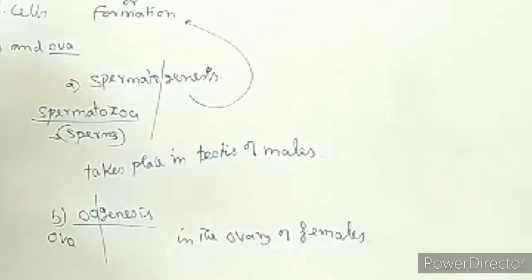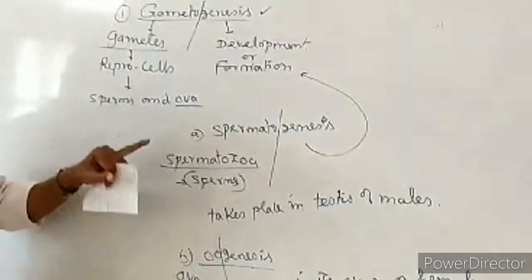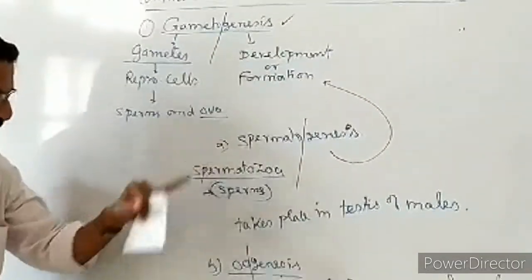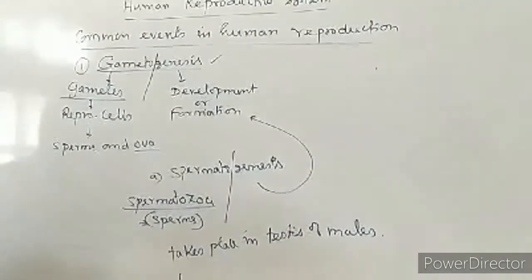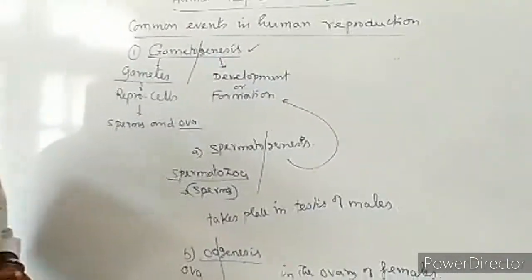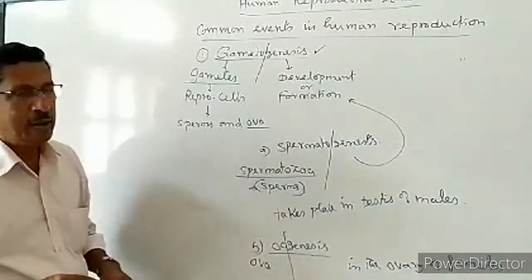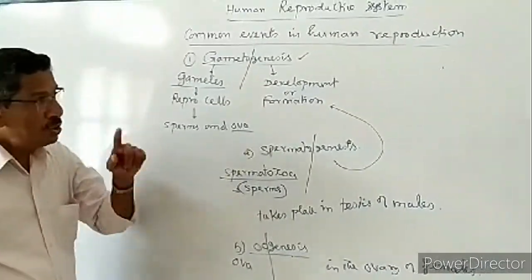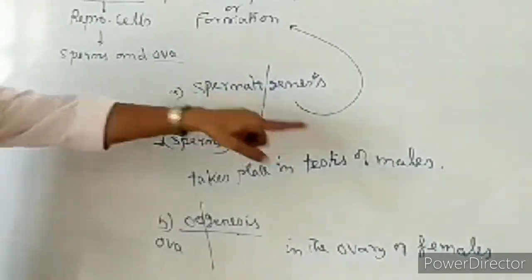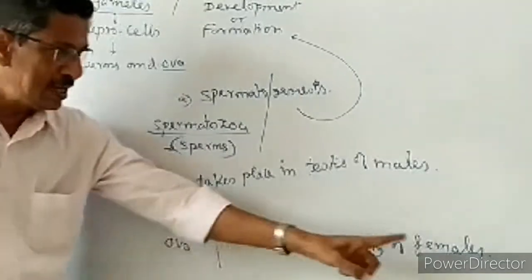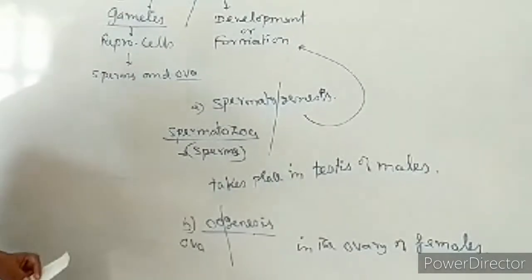So in gametogenesis, two steps are there, spermatogenesis and oogenesis. It is the first event. Once the human individual is grown and well matured, spermatogenesis takes place in males and oogenesis takes place in females. That is the first step.